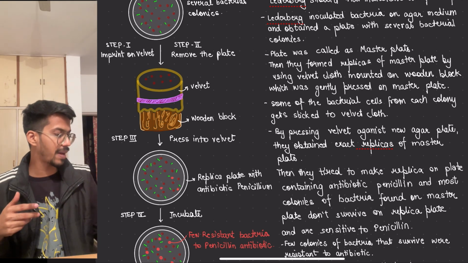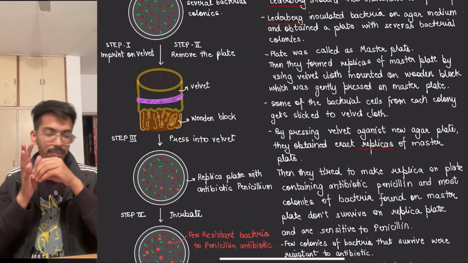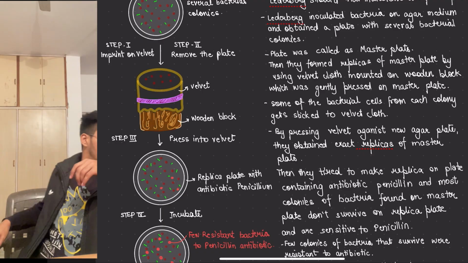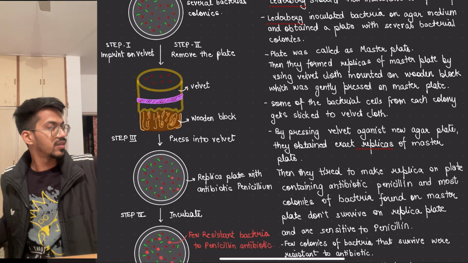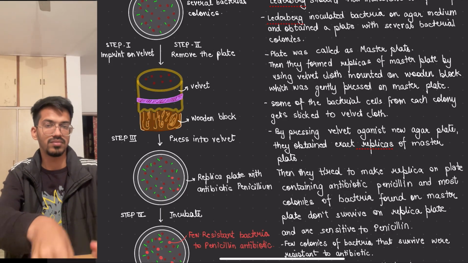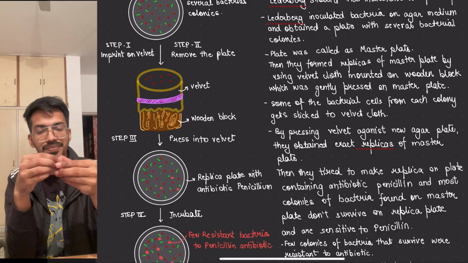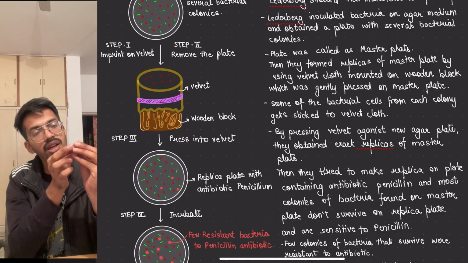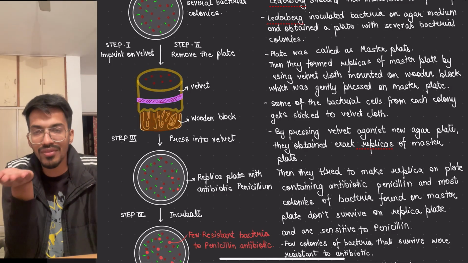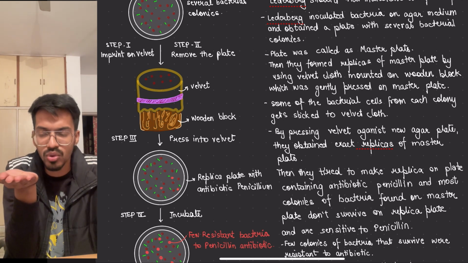So what we are doing, just imagine that this is a wood kind of block. Of course, it will be much bigger than that. We put a velvet over here. I don't have anything, I will get something. Imagine that this is the velvet cloth. I put it on this wooden block. I have made a plate over there, and now I have to make an imprint of it. Why do I have to make the imprint? So that I can study, so that I can correlate.